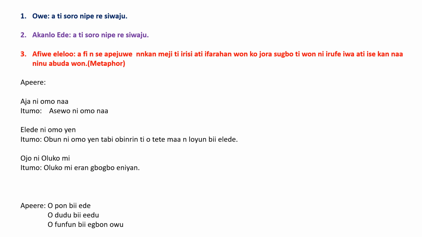Ẹlẹ́dẹ̀ ni ọmọ yẹn. That child is a pig. What does it mean? You will have to pick it from that word pig. Pig is dirty. It's a dirty animal. It means ọ̀bùn ni ọmọ yẹn, tàbí obìnrin tí ó tètè máa ń lóyún bí ẹlẹ́dẹ̀.